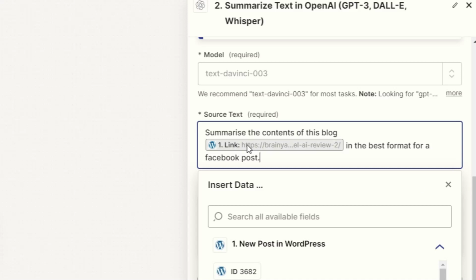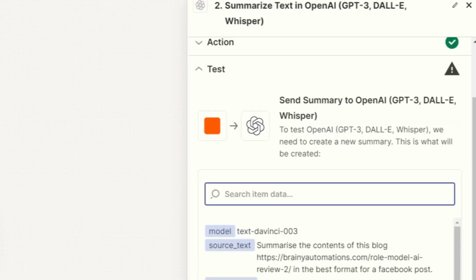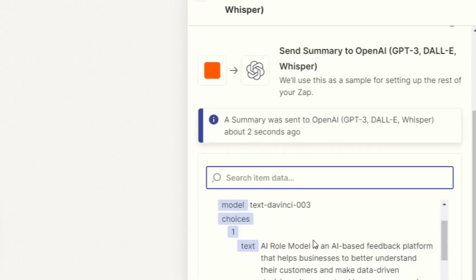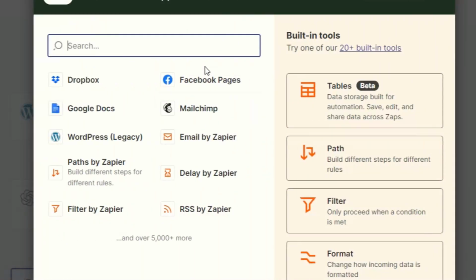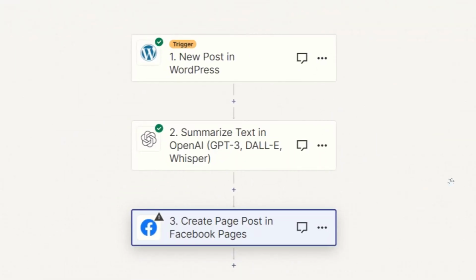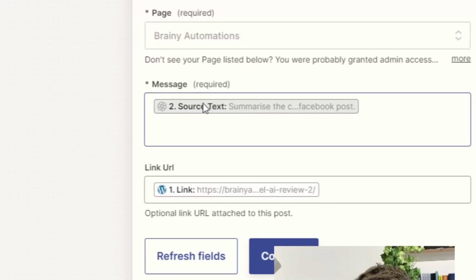And if you're wondering what this thing here is, this is a dynamic field. In other words, this will change every single time Zapier detects a new post, which is perfect for automation. We'll do continue and then test step. And now it's created this summary, so we can do add step, type in Facebook pages, create a page post, and now we'll add in the summarized text from the AI and the link URL.